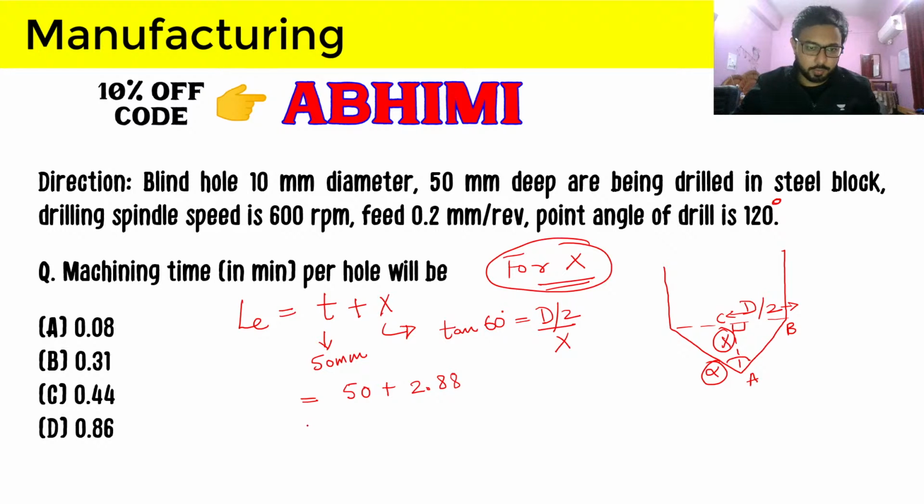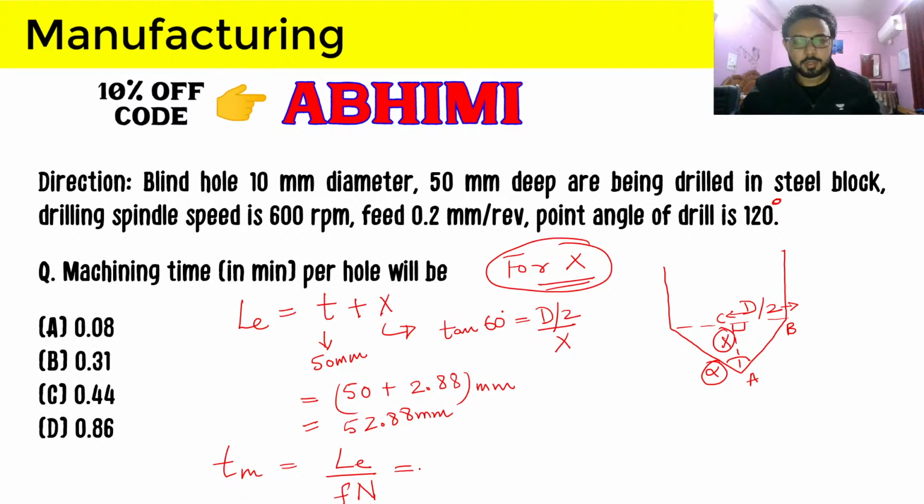Let's not complicate our solution here. So it will be 52.88 mm, and after that we can easily calculate the machining time. So it will be effective length divided by this Fn, which will be the axial speed.